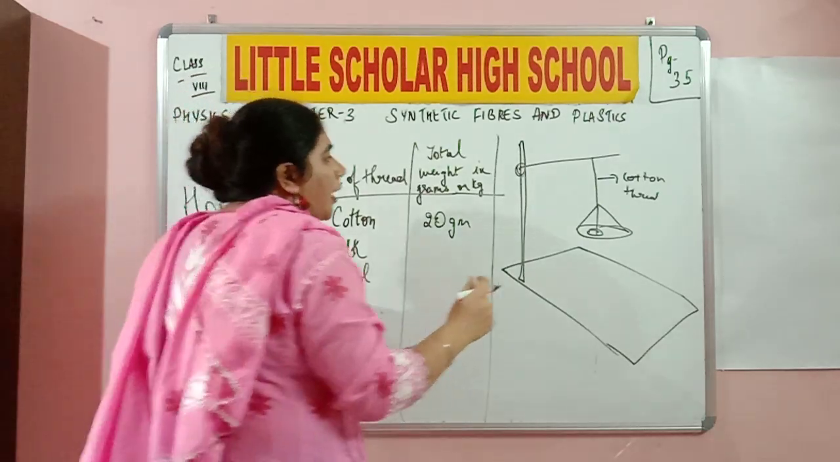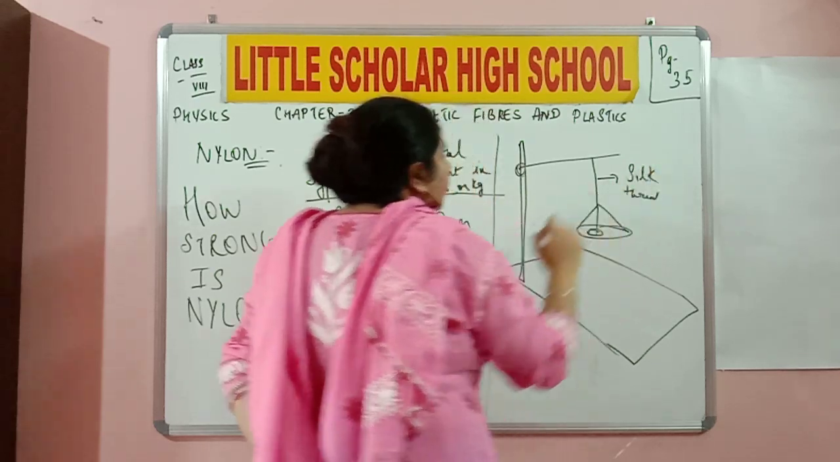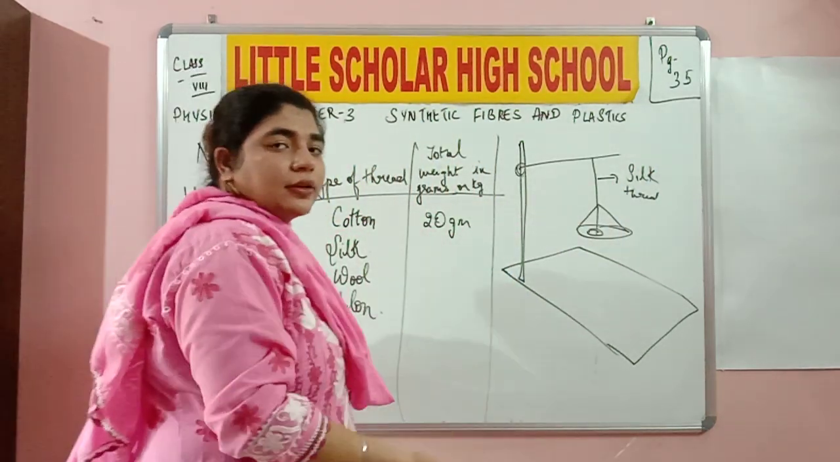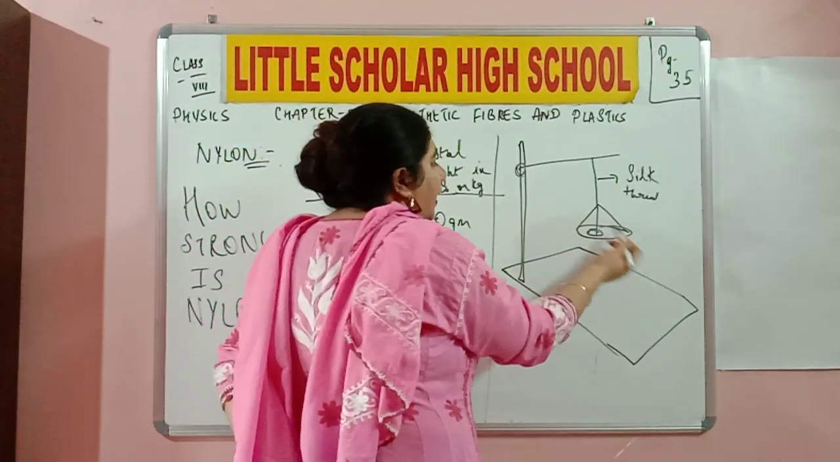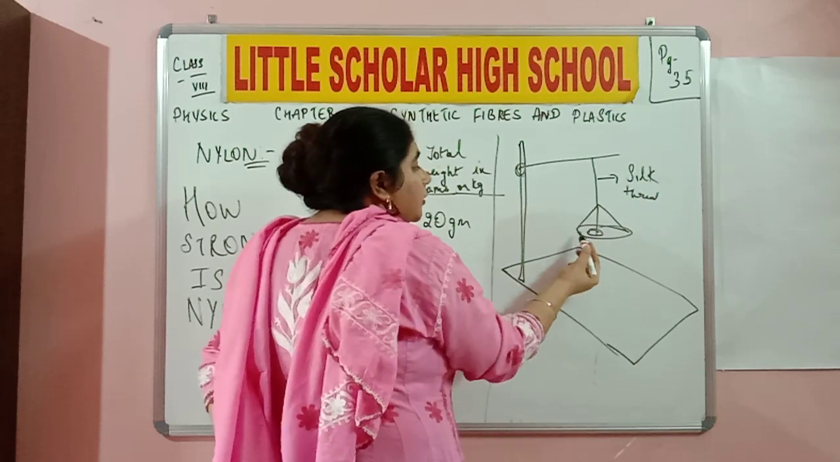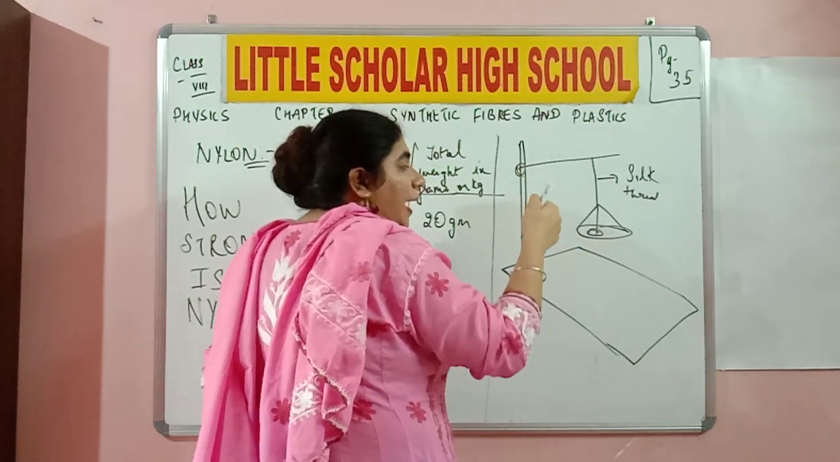Next, what do I take after cotton over here? I am going to take a silk thread. Fine. The same experiment, I am going to repeat it with the silk thread. I have the stand again. I am going to suspend the pan with the help of a thread, and that thread is made up of silk. This means the silk thread is used to hold the pan over here.